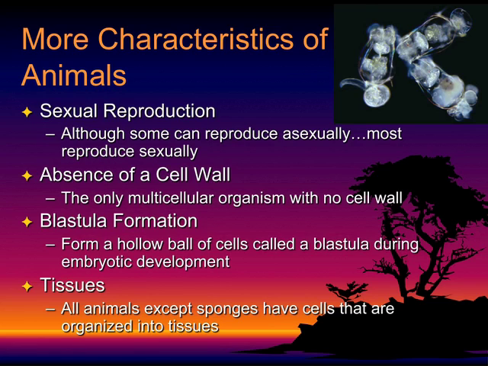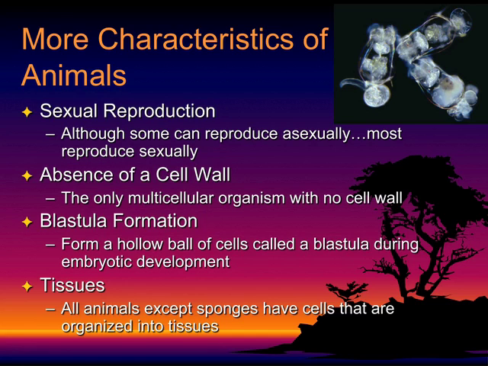So a little bit more characteristics. Sexual reproduction is another characteristic of Kingdom Animalia. There are exceptions to these rules, but for the most part, sexual reproduction is occurring in Kingdom Animalia. Absence of a cell wall. Absolutely nobody in Kingdom Animalia, no organism in Kingdom Animalia has a cell wall.